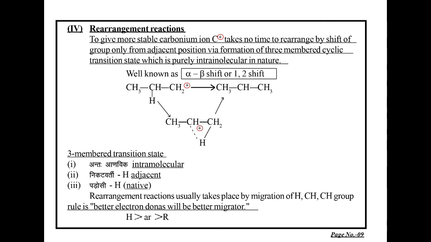Hydrogen will have the highest rate because it is light in weight and can easily migrate. Then aromatic, because these are electron rich, and least is with alkyl migrators. So there are various organic reactions where migration takes place, and thus these are very helpful in the rearrangement reaction.